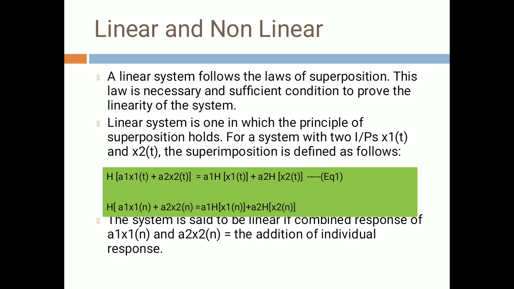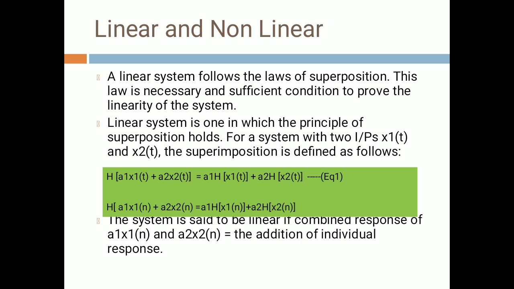A linear system follows the law of superposition, which we have seen before. This law is a necessary and sufficient condition to prove the linearity of the system. So when the superposition theorem is followed, then the system is said to be linear, and if it is not followed, then it is non-linear. Linear system is the one in which the principle of superposition holds.